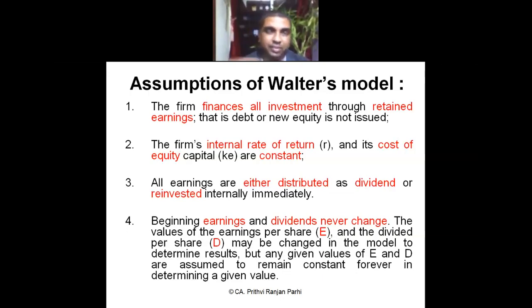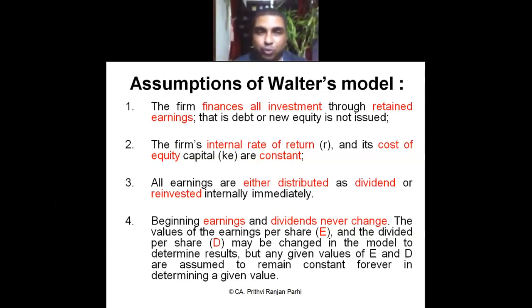Okay, can you read these assumptions? First assumption. The firm finances all investment through retained earning, that is debt or new equity is not issued. Now we have to understand this very carefully. That means he has taken an assumption that if the firm needs money, why will the firm be needing money? For its own investment, for future growth, right? His assumption is that firm can get such kind of money only from retained earning.